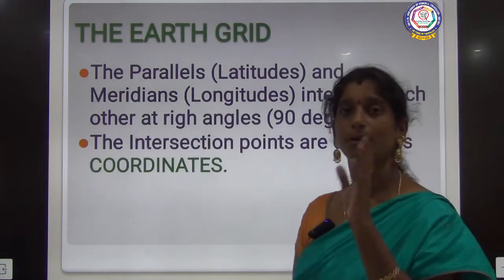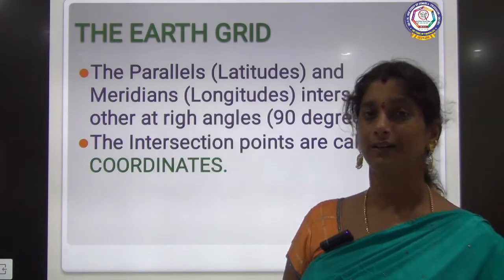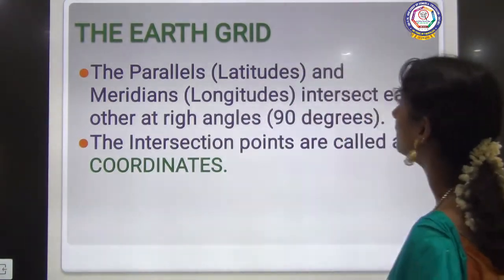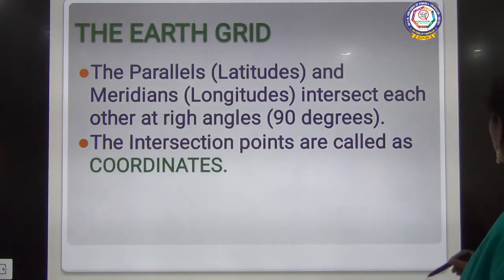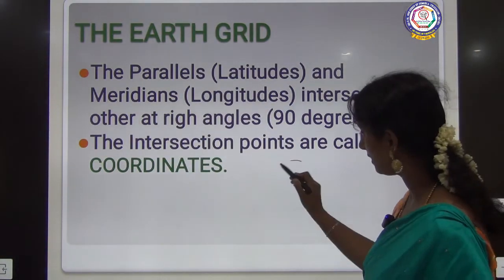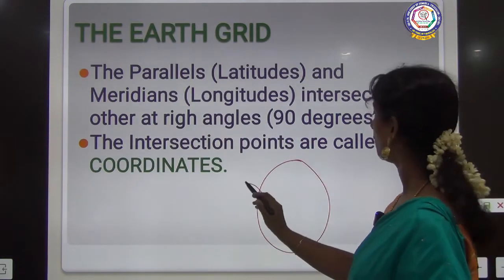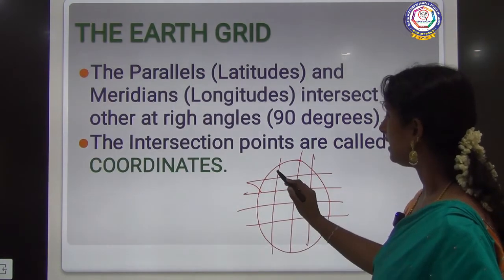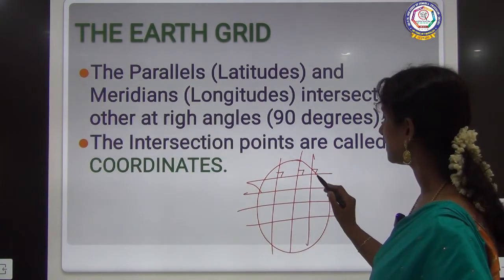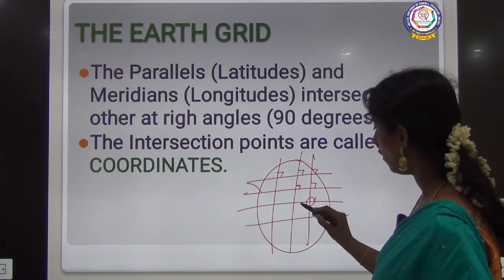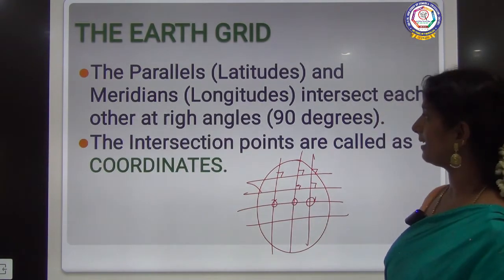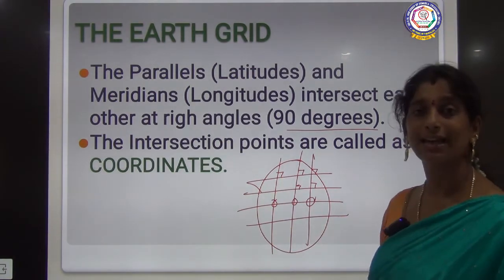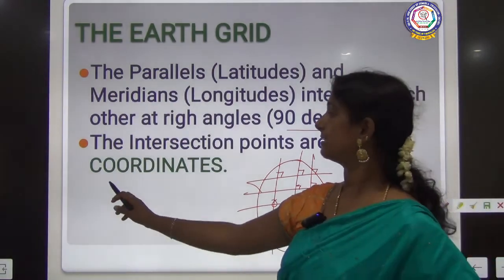So we have completed time calculation, we have completed date calculation. Now we are moving to the earth grid, the final topic of the lesson. See, we have seen that the latitudes and longitudes intersect each other. In my previous session itself I told you that the latitudes go this way, longitudes go this way, and each line intersects the other at right angles. All these points are right angles, which is 90 degrees. So this intersection point is called a coordinate.